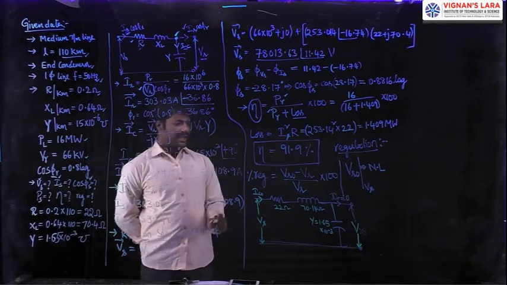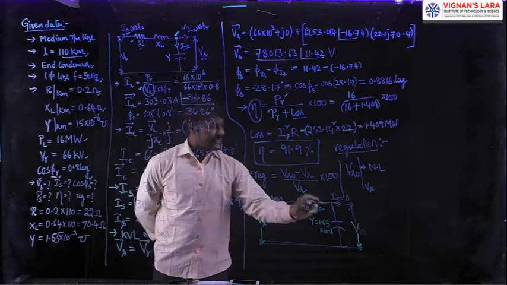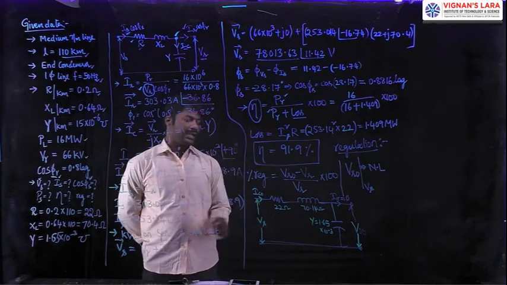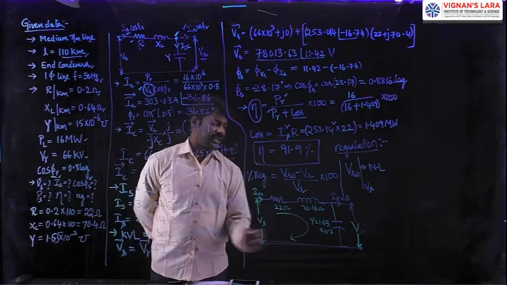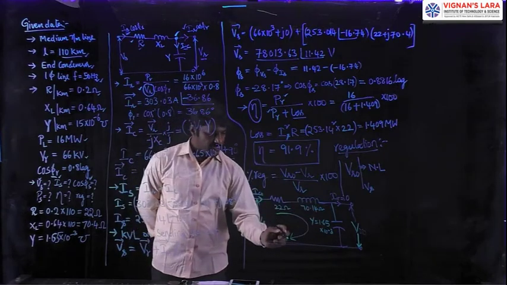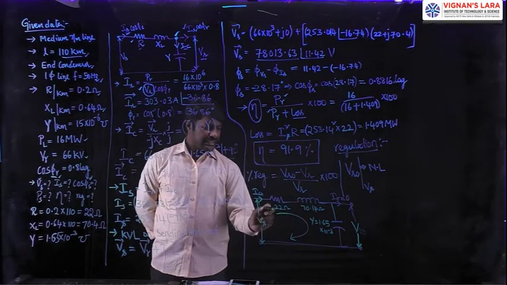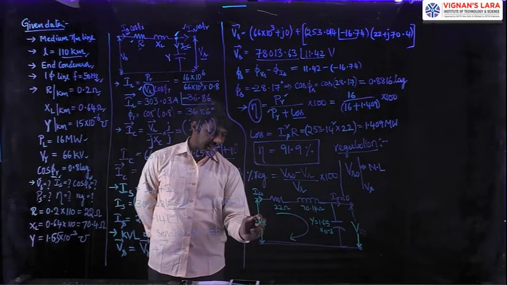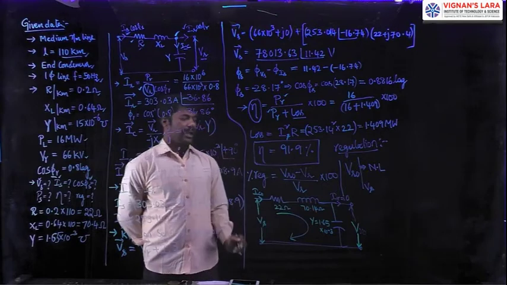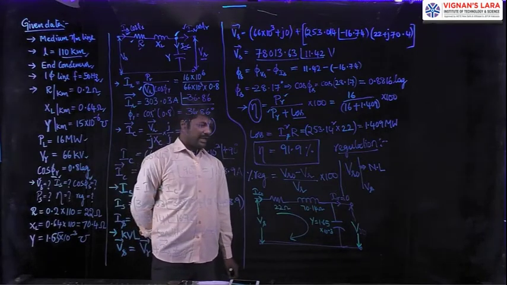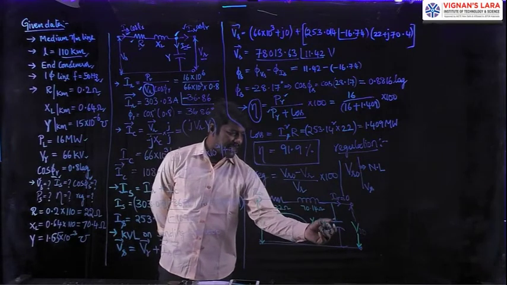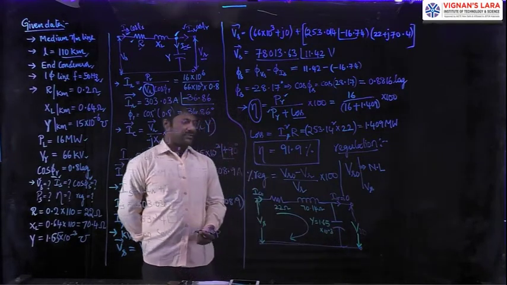Observing the entire current path, these three elements are connected in series. You can observe this is the direction of the current. Observing the current direction, we came to know that these three elements are connected in series, and the entire voltage Vs goes on dividing as a drop across each element. Then what is VR naught? VR naught is the voltage across one of the elements, the capacitor. Then what is the formula for VR naught?